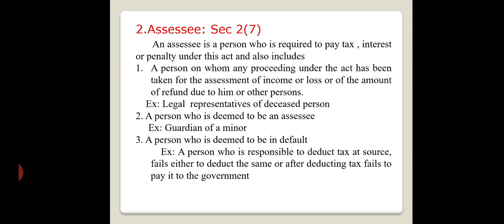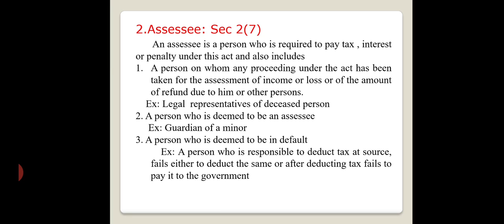If you fail either to deduct, or after deducting, if you fail to pay that TDS to the government, that person should be called an assessee as per section 2 subsection 7. This is the meaning of an assessee.